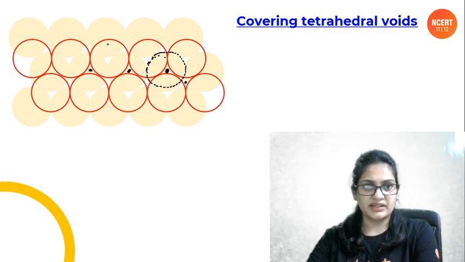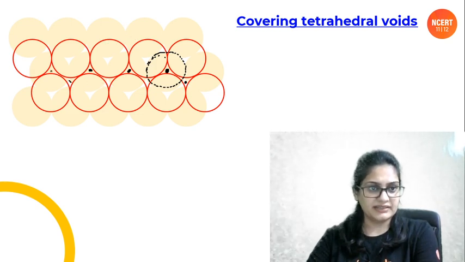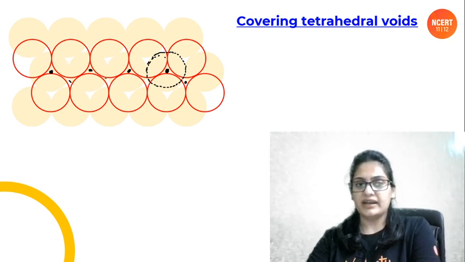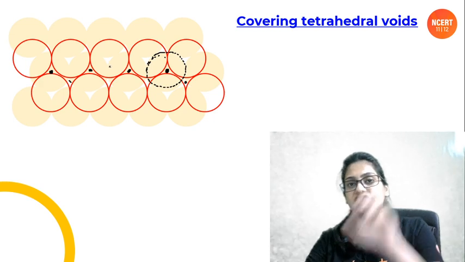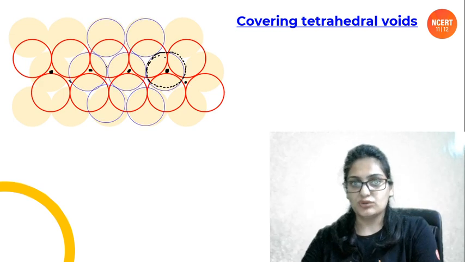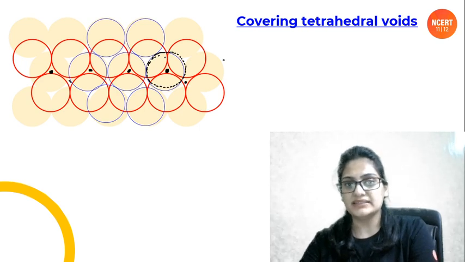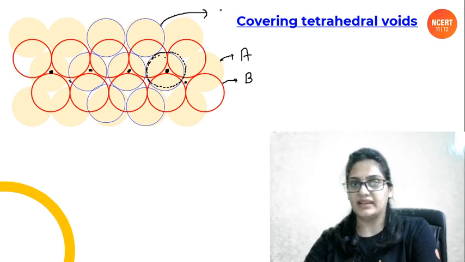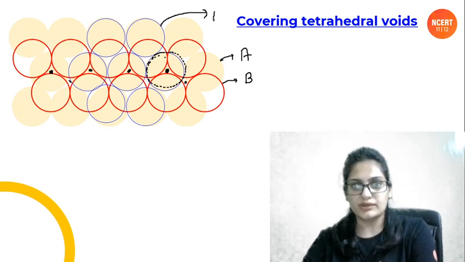Okay, so similarly और कहाँ tetrahedral void, ये octahedral है. This is another tetrahedral void. ठीक है, so basically when you cover the tetrahedral void, you will be placing the atom just above the atom of the A layer. Okay, like this. So first of all, what kind of packing is this? The first layer was A layer. ठीक है, the red layer was called B layer. Now this layer, what do we call it? This is just same as the A layer. So let's call it that. ठीक है, so it is A only.